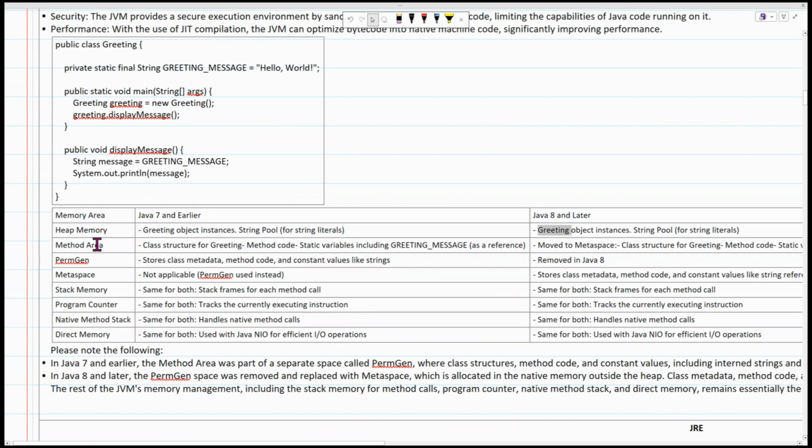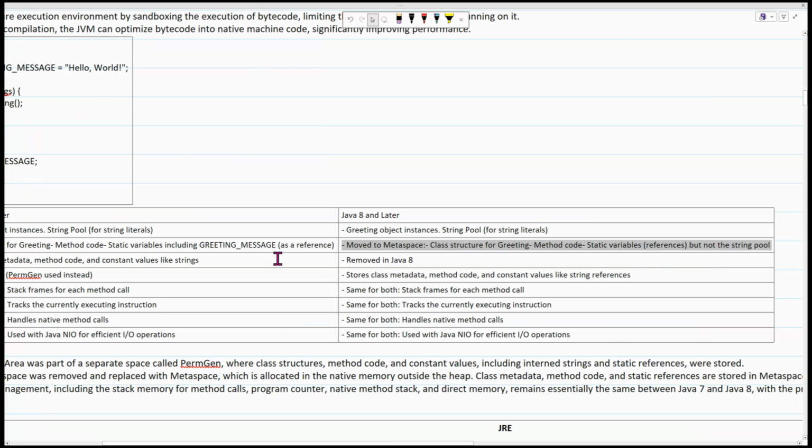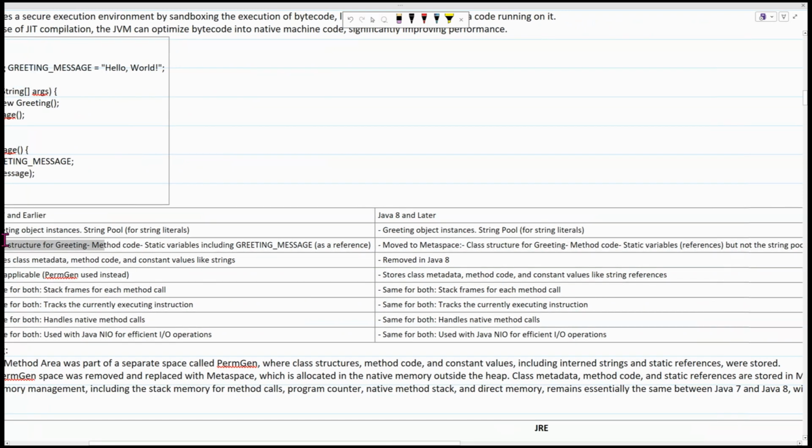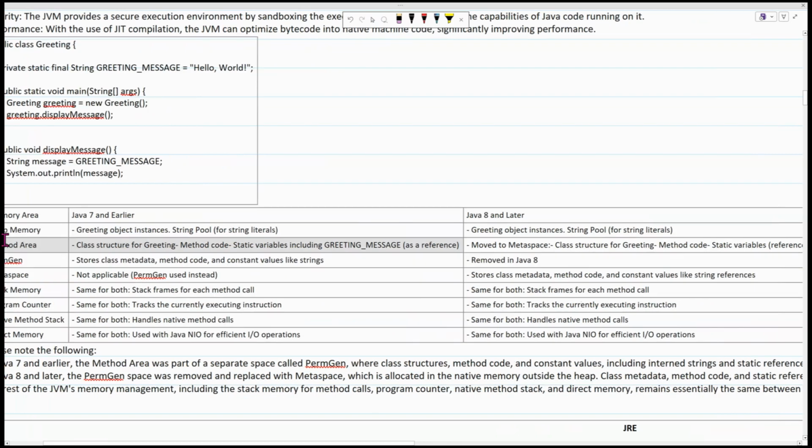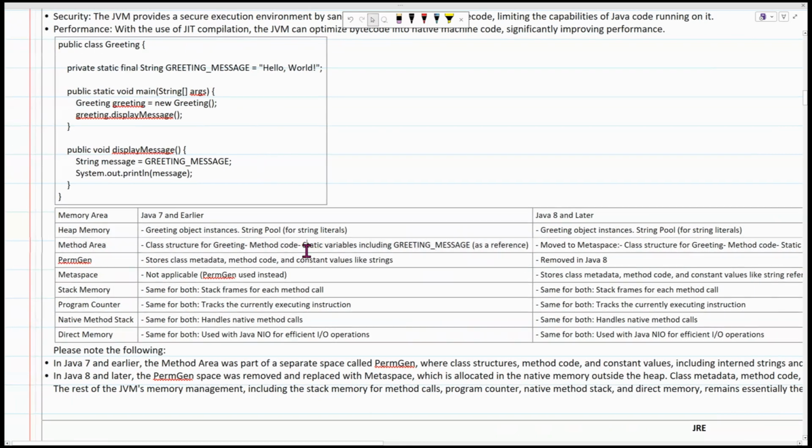And there's a method area. The class structure of the greetings class used to go in the method area. Now that has been moved to metaspace. Method code, static variable references and all those things used to be in the method area in Java 7, but now those things are moved to metaspace in Java 8.